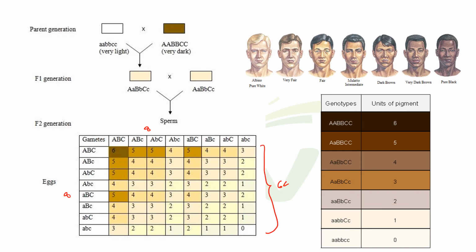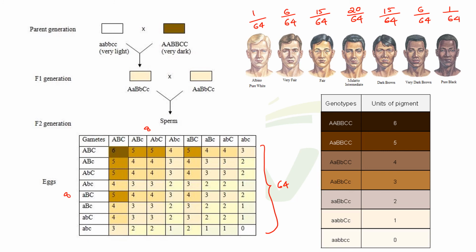Out of this 64, 1 albino, 6 very fair, 15 fair, 20 intermediate, 15 dark brown, 6 very dark brown and 1 pure black.